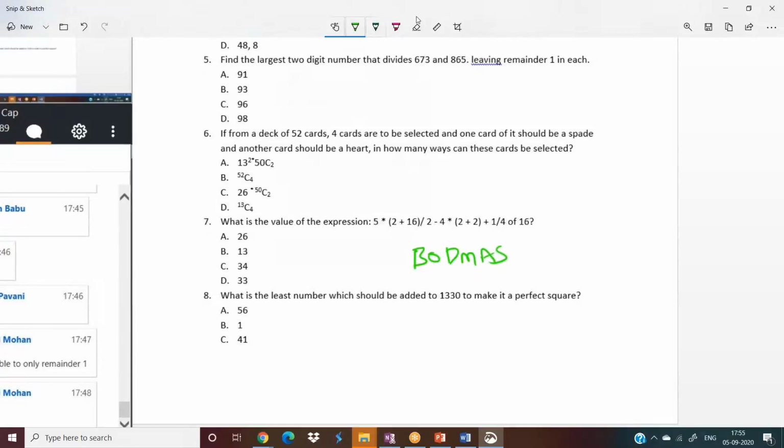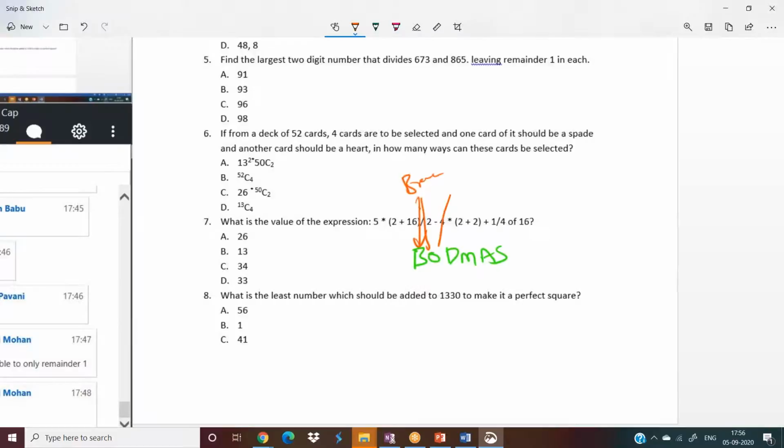BODMAS rule. What is the meaning of BODMAS? BODMAS is a rule which we follow to calculate arithmetic operations. We have a total of 6 types of arithmetical operations. What are those? First one is braces or brackets in our normal language.